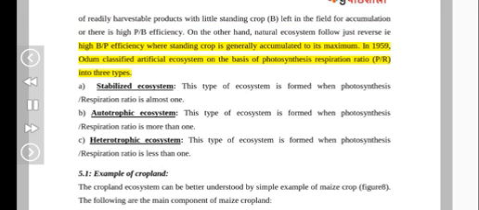In 1959, Odum classified artificial ecosystem on the basis of photosynthesis respiration ratio P/R into 3 types. A. Stabilized ecosystem. This type of ecosystem is formed when photosynthesis respiration ratio is almost 1. B. Autotrophic ecosystem. This type of ecosystem is formed when photosynthesis respiration ratio is more than 1. C. Heterotrophic ecosystem. This type of ecosystem is formed when photosynthesis respiration ratio is less than 1.